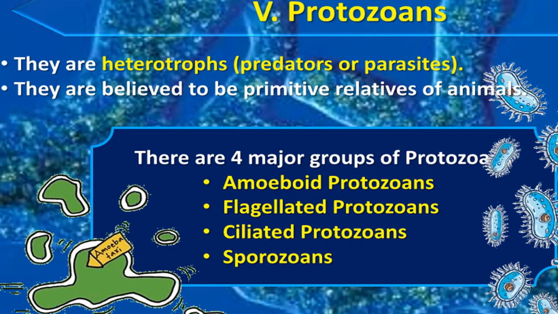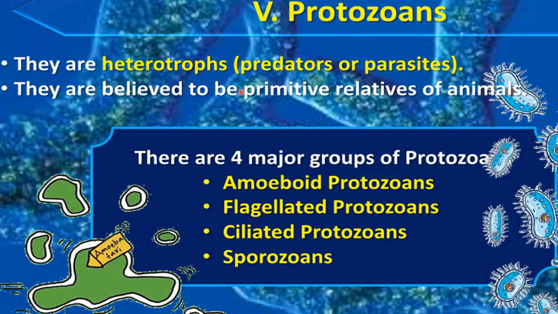The next type of protist is protozoans, and protozoans are heterotrophs. These cannot make their own food, that's why called heterotrophs, and in heterotrophic mode of nutrition they can be predators which will feed on the other smaller organisms, or these can be parasites, means which will live inside the host body and will obtain their nutrition from those. So these can be predators as well as parasites.